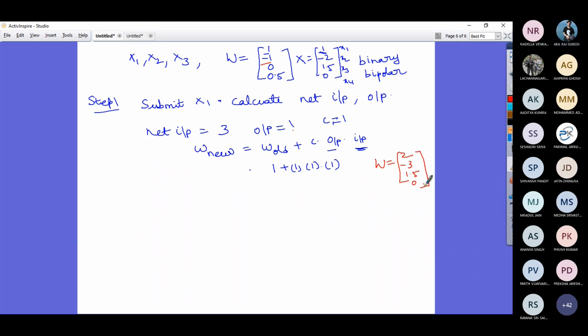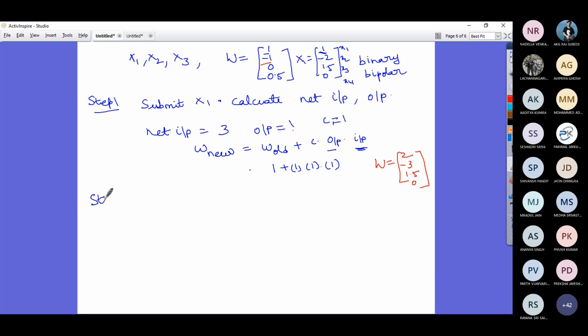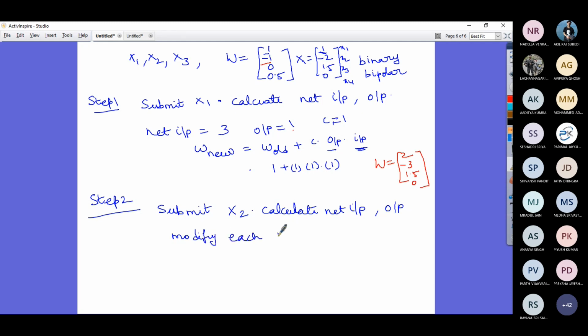So now you have new connection weights. Then what you are going to do is go to step 2. Submit X2. Calculate net input and output. Then modify each connection weight. Now tell me what is the new weight matrix you get.